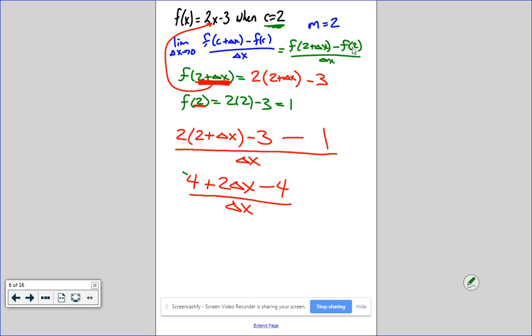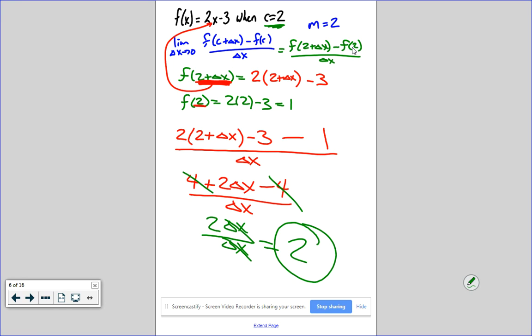Right? So the 4 and the 4 cancel. You get delta x. So I've got 2 delta x over delta x. And then the delta x's cancel. So my answer is just 2. What did we say the slope of the line should be? 2. Check this.